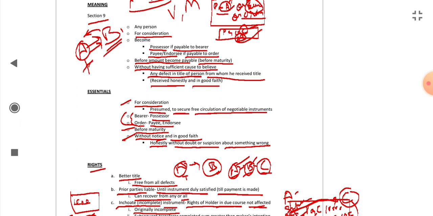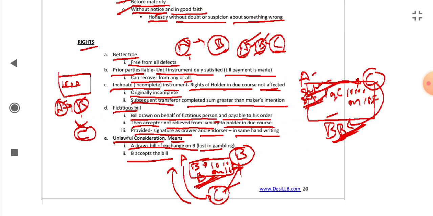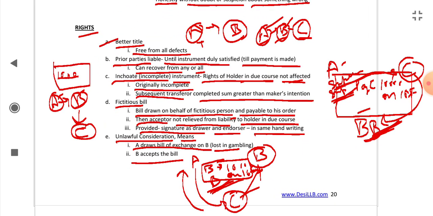First was the meaning. In the meaning, we saw consideration. There should be some consideration. Next was possessor and payee or endorsee in case of bearer or order instrument. Next was maturity. He should be holder in due course before maturity. Next was good faith. These are also essentials. Next were rights, like he has a better title. He doesn't care if the previous endorser had a defective title or was a thief or finder. All the prior parties will be liable.